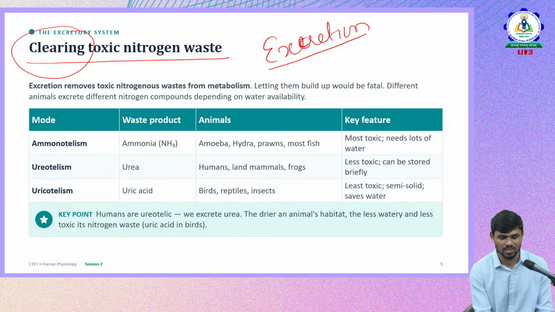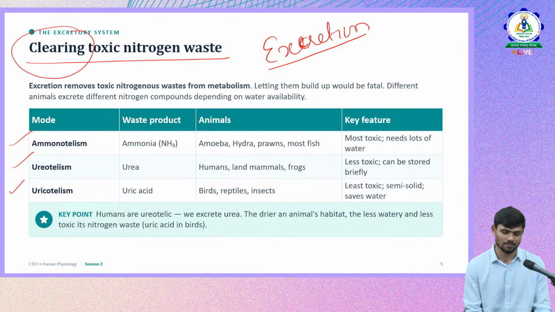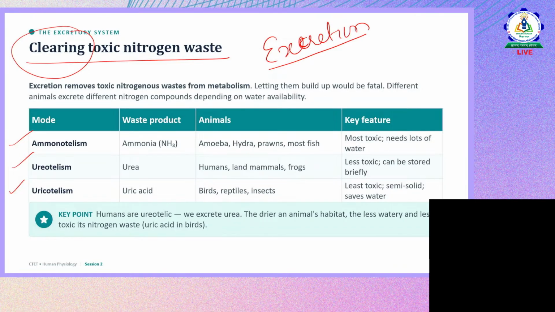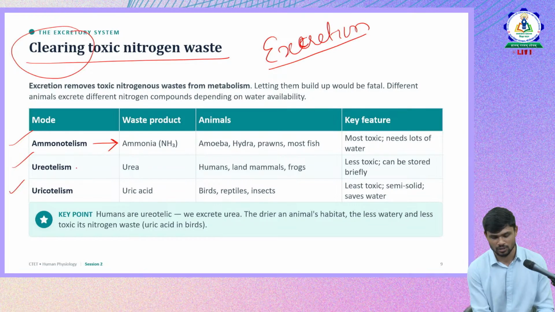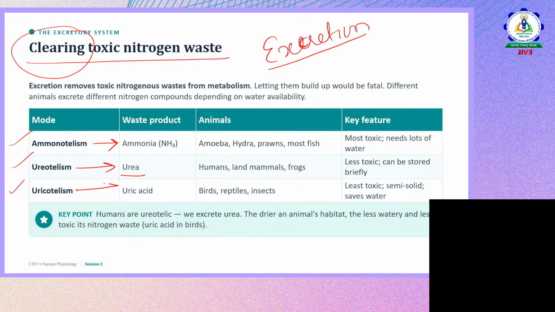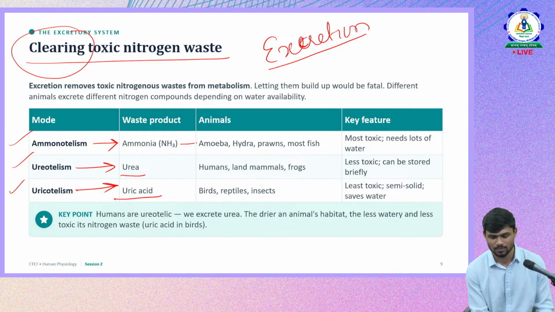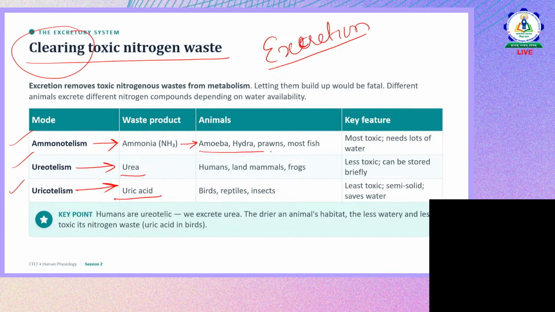So there are three types majorly discussed in CTET papers. The questions related to excretion and excretory system were with respect to the kind of excretion that happens, the kind of waste material that will be released by different organisms. Ammonotelism means it is related to ammonia. The waste product that is released is ammonia. It is ureotelism, it is urea. And uricotelism, uric acid. So which are the animals that perform this kind of excretion? Ammonia will be released by amoeba, hydra, prawns, most of the fish.